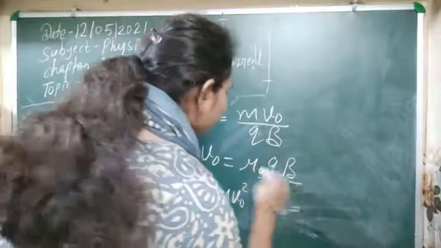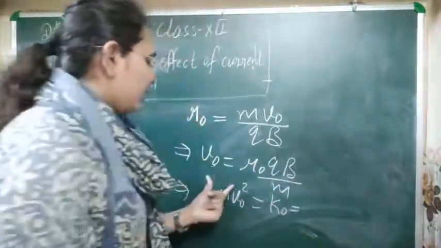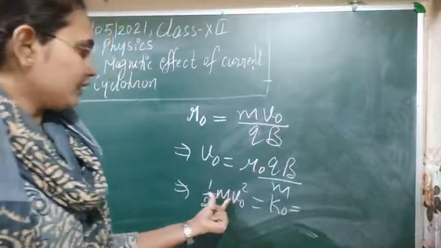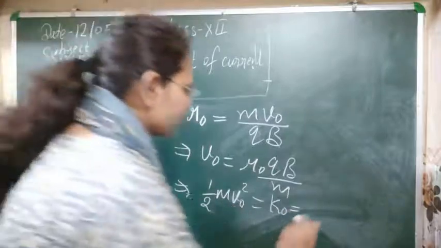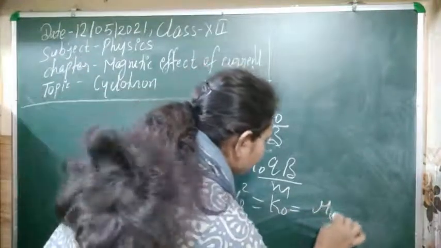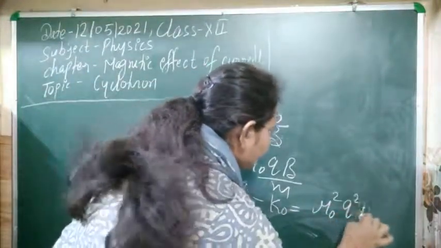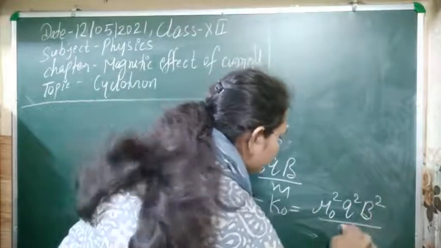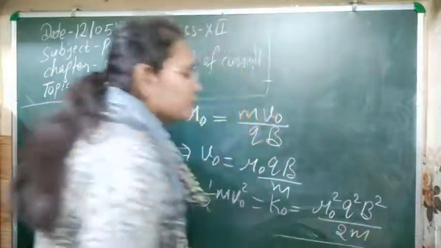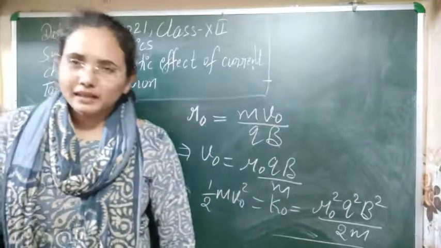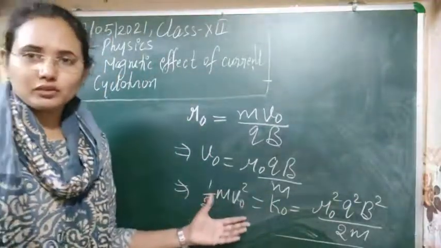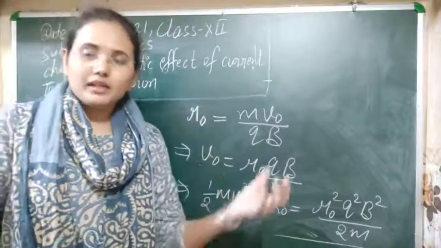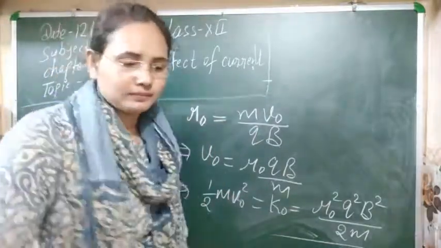So K0 will be equal to, writing v squared, m squared in the denominator, and one m cancels out. So directly I am going to write it: r0 squared q squared B squared upon 2m. This is the maximum kinetic energy that any particle can attain through the cyclotron process.